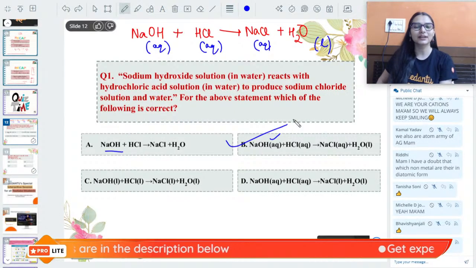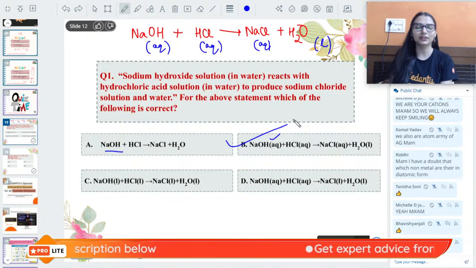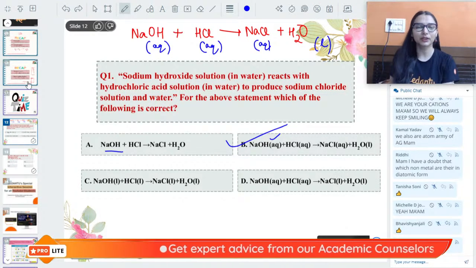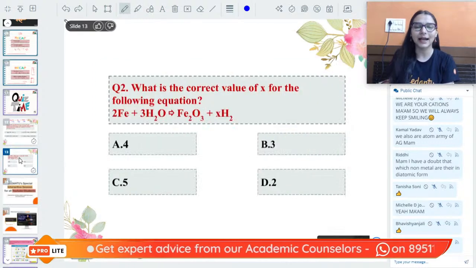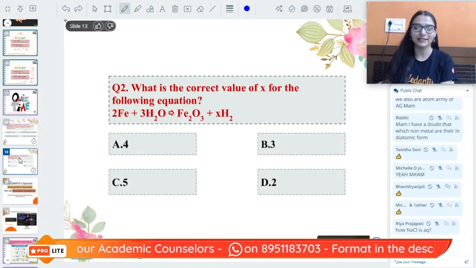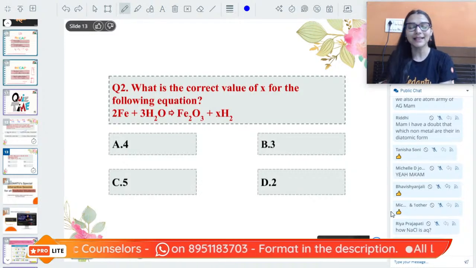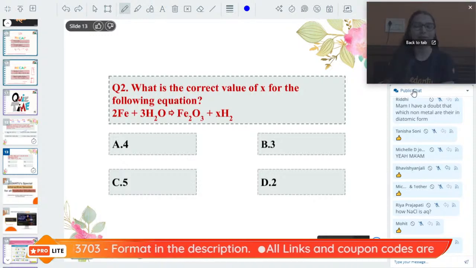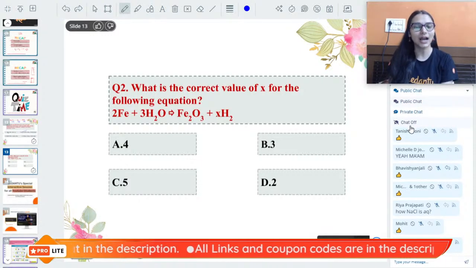Sodium hydroxide, HCl, aqueous solution. Generally compounds are aqueous solutions, but I will be giving you tricks also. I'll make a separate video on this, on how to identify the state of substances. How is NaCl aqueous, Riya? NaCl in water, so it would be dissolved in water. That is how it is aqueous.